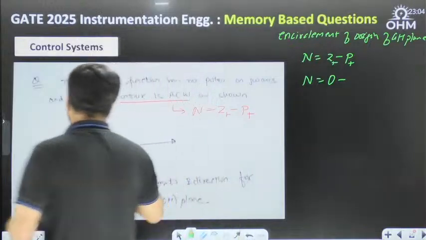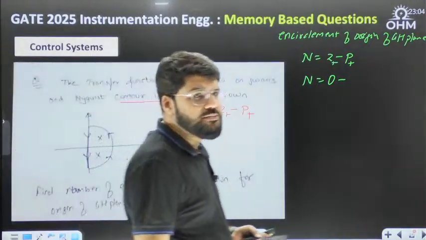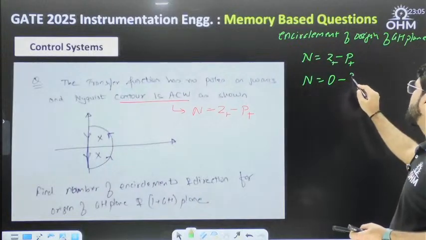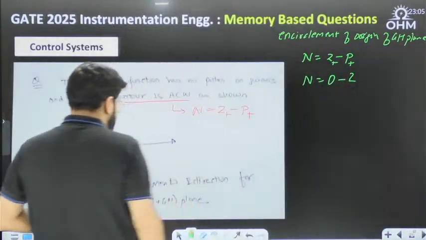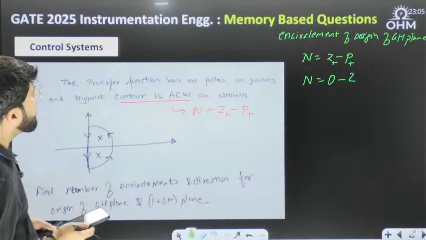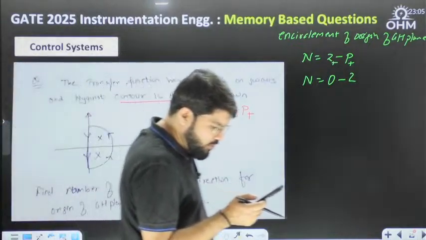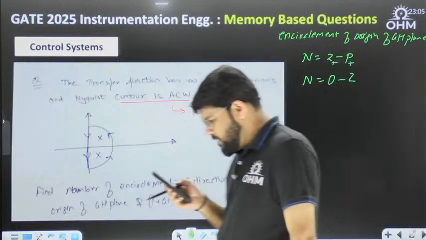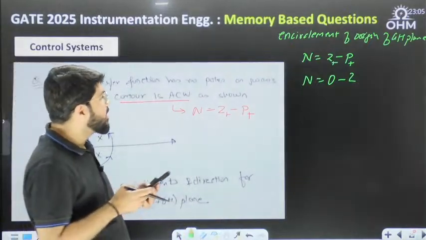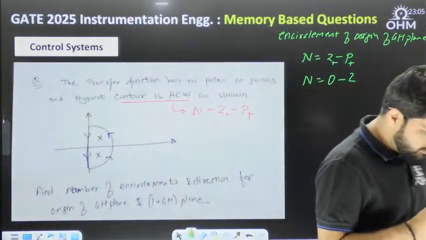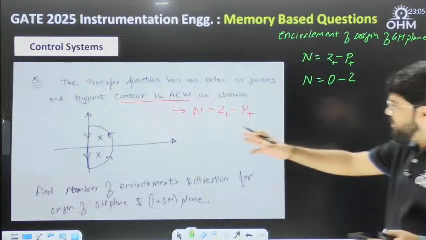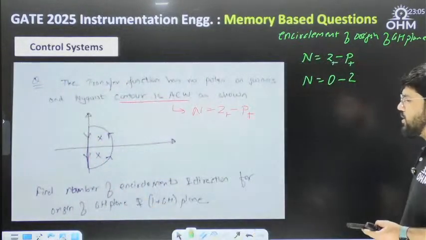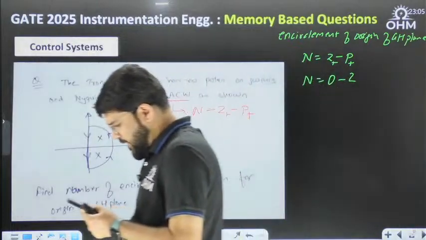Now there are 2 poles in the RHP, that is going to come up. But is anything mentioned about the Z plus? That is what I want to know. I think we need some data about the Z plus. As far as the question I have got, there is no data about the Z plus. Anybody? Zeros of the transfer function, or maybe the Nyquist contour clearly shows that there are no zeros within the entire right half plane.